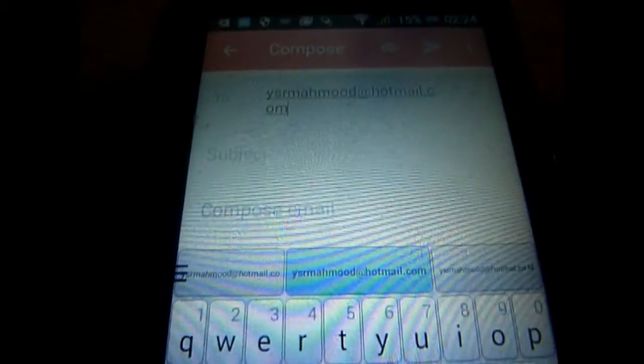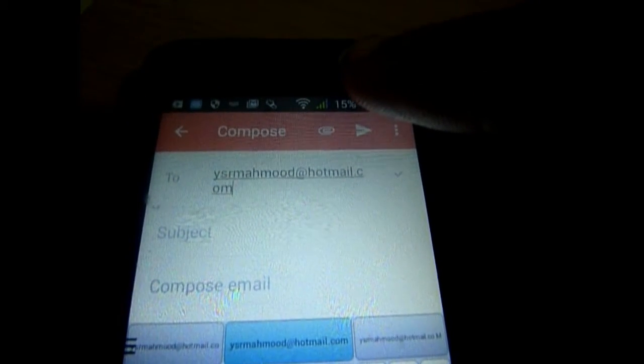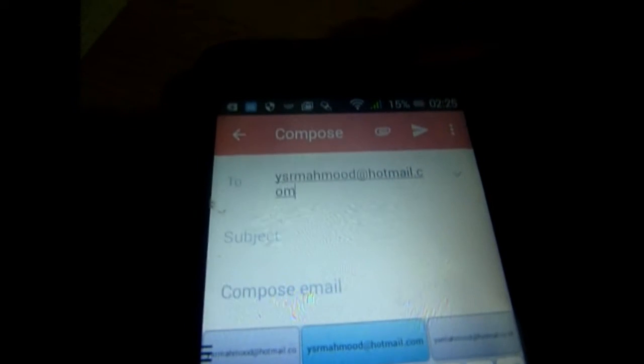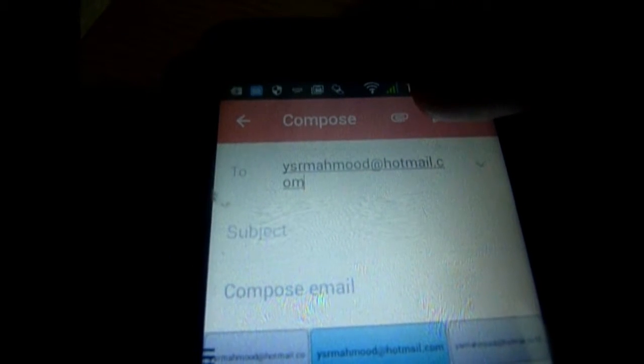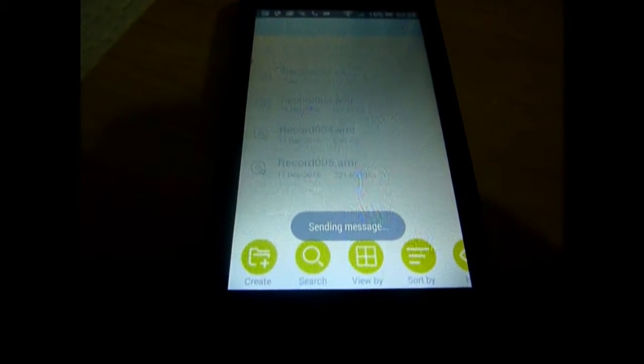We can write a subject if we want, and we just compose the email. And if we're ready to send it, we just press a little arrow button. And there it says send a message and it's been sent.